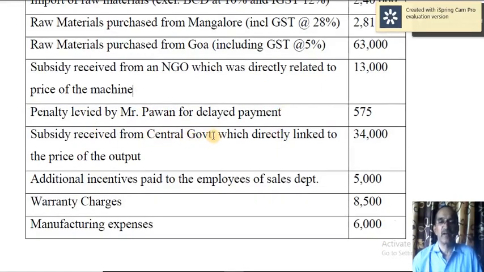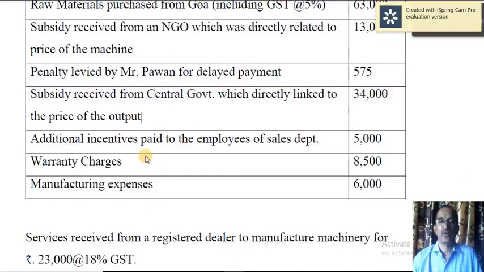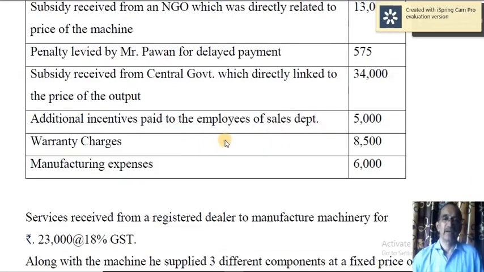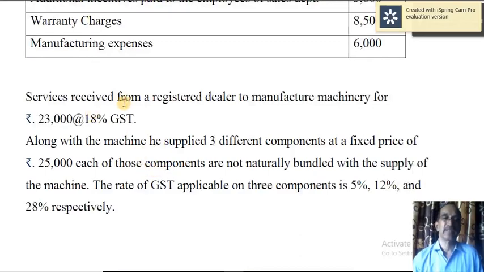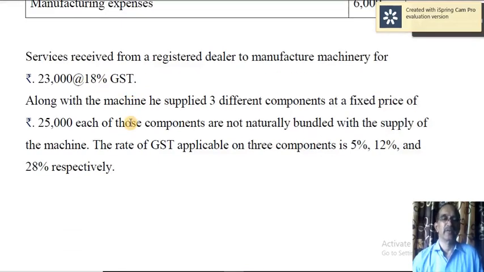Subsidy received from central government which directly linked to the price of the output. This is exempt. So this should not be included in the transaction value. Additional incentives paid to the employees of sales department, that should be included in the transaction value. Warranty charges, manufacturing expenses, both are to be included. Then services received from a registered dealer to manufacture machinery for 23,000 at 18% GST. This is also to be included in order to calculate transaction value.